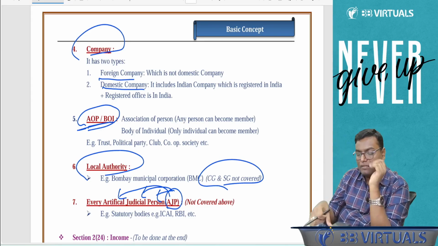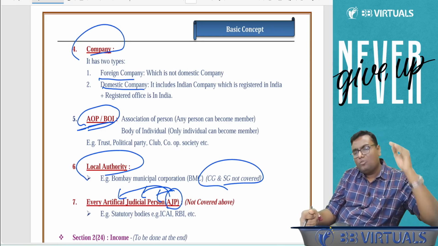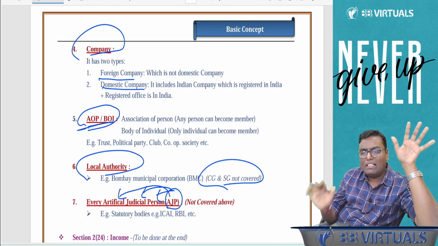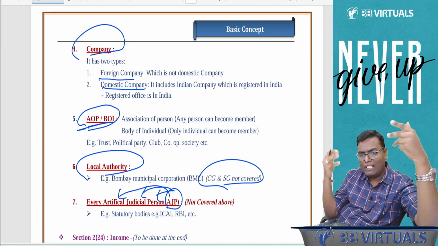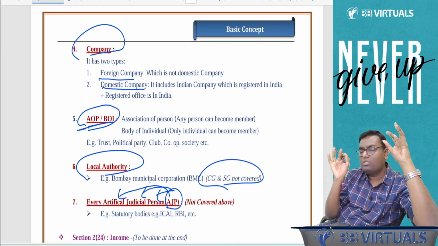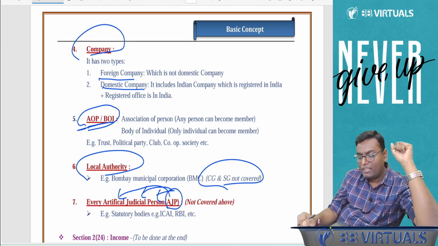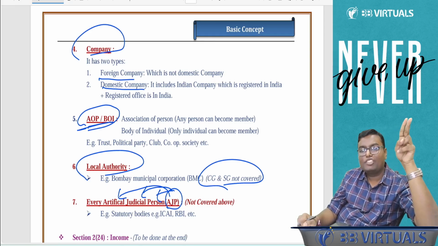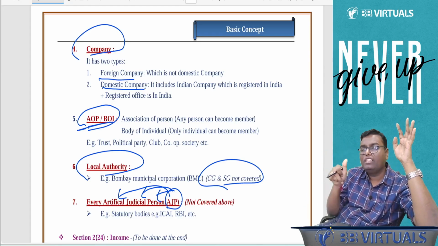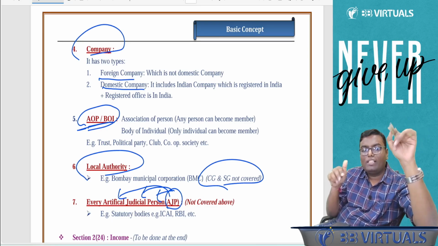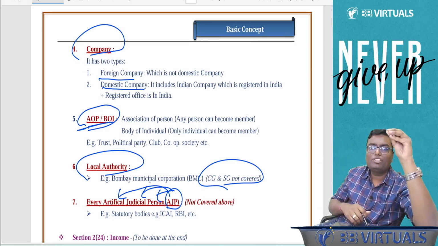So in total, basically 7 persons are there, and to those 7 persons, income tax is applicable at different rates that we will study later on. But as of now, the categories are important. Which are the 7 categories? Individual, HUF, firm, company, AOP-BOI, that is Association of Person, Body of Individual, local authority, and AJP, that is Artificial Judicial Person.